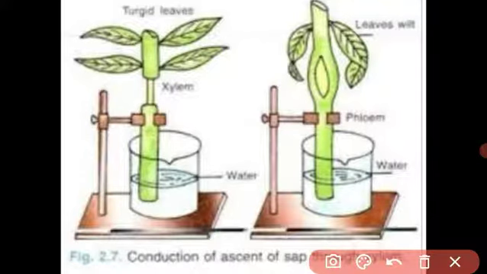After 3 to 4 hours we will observe that in the first beaker the leaf is as it is, meaning the leaf is very fresh and turgid.